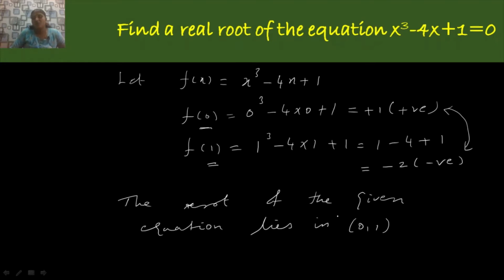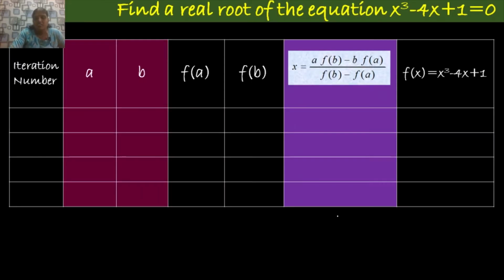Next, I am going to list out all these values in a table form. So, for the simplification purpose, as a first iteration, we have to find out the root of the given equation lies in the interval 0 and 1. And for that, values a and b, you have the corresponding values of f of a and f of b, 1 and minus 2. So, the root of the given equation lies in the interval 0 and 1.